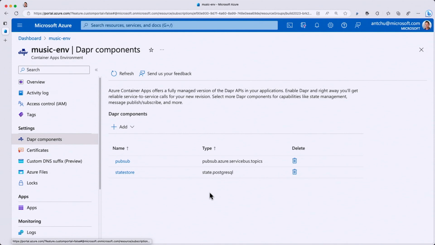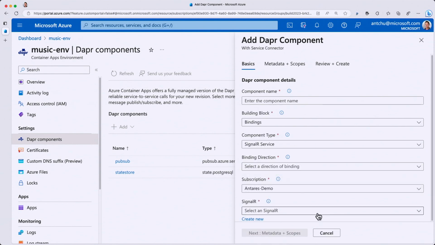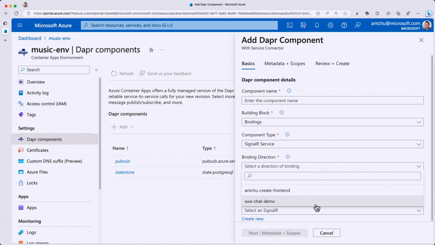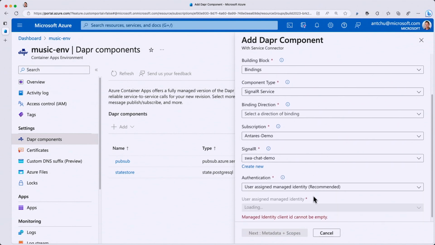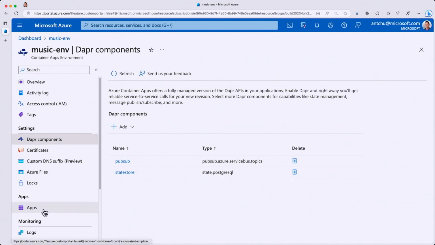And here you can see the Dapr components that I've configured. As I was saying before, pub/sub is configured using Service Bus, and the state store is configured using Postgres. If I want to add more components to my Dapr configuration, I can now use this new experience here to choose the building block that I want. Say I want a binding, and I want to use SignalR Service. I can choose a SignalR Service instance, fill out a couple more boxes, click create, and I have myself a Dapr component. So no more YAML.